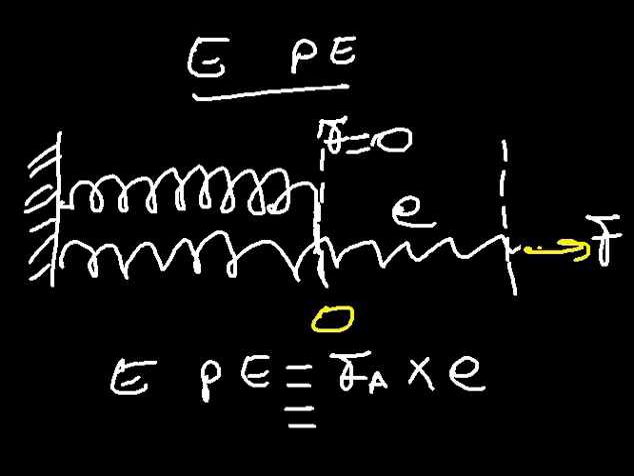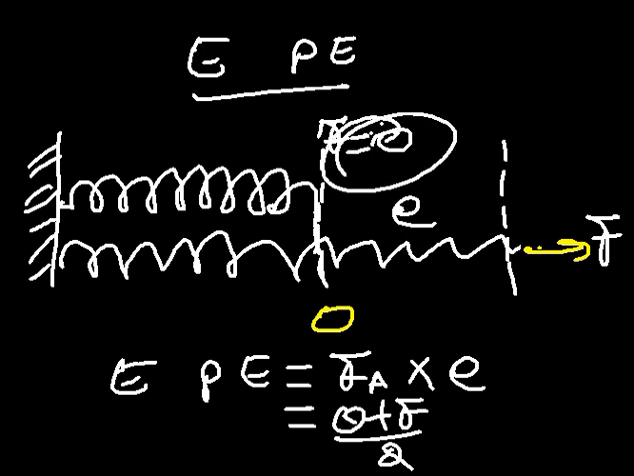And what is the average force? Since the force has been increased from 0 up to some point F, then the average of the force will be given as (0 + F) divided by 2, because we are looking for the average of the two forces: from the point where the force was 0, and from the point where the force has been increased up to this point, making the spring stretch.